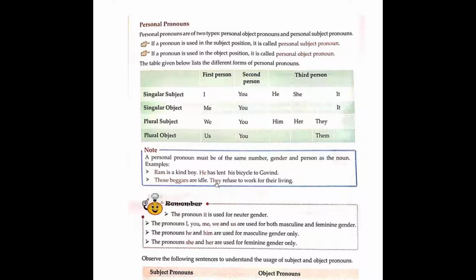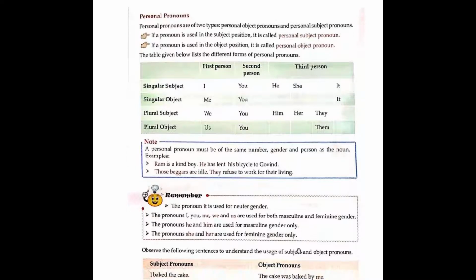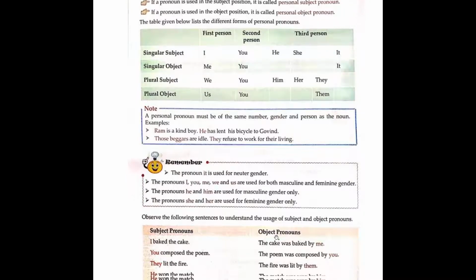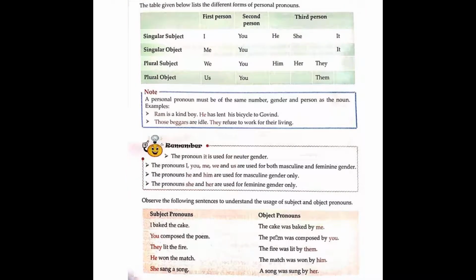Now it is very important to remember the pronoun it is used for neuter gender. I, you, me, we and us are both masculine and feminine gender. He and him are used for masculine gender only. But she and her are used for feminine gender only. Below is a table which will tell us subject pronouns and object pronouns.